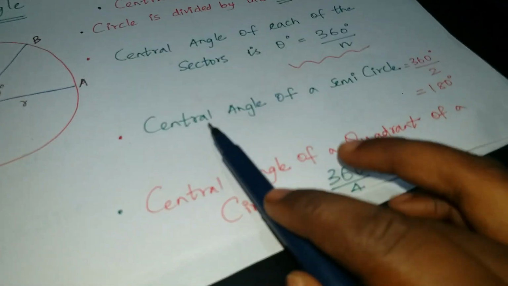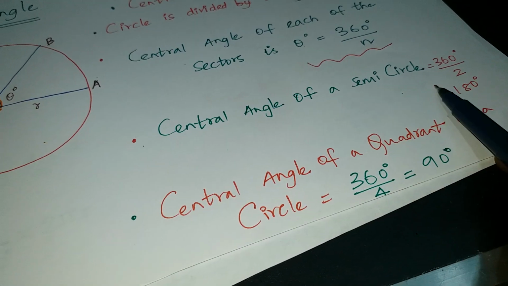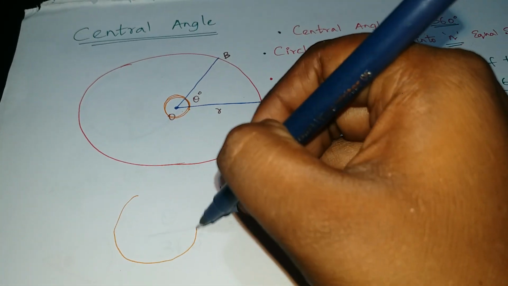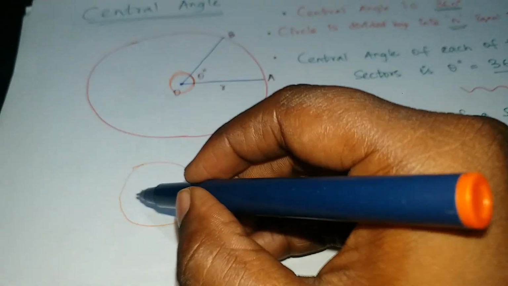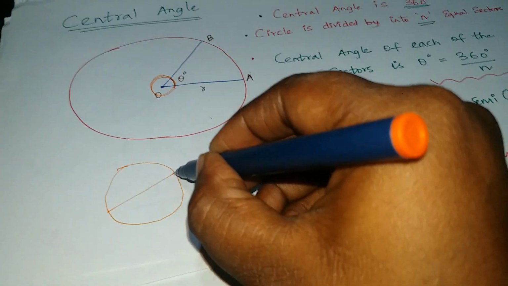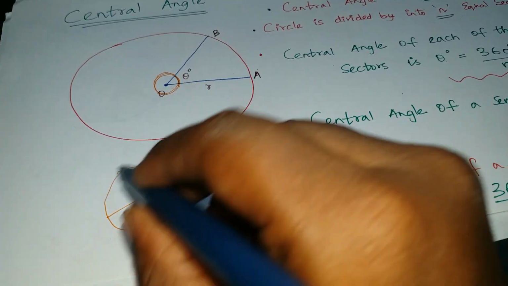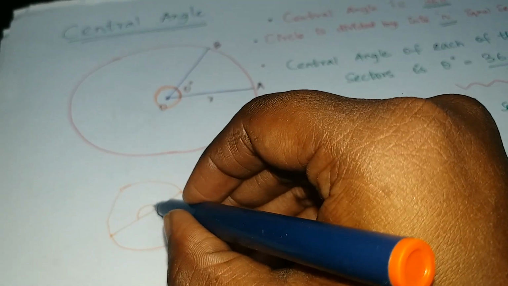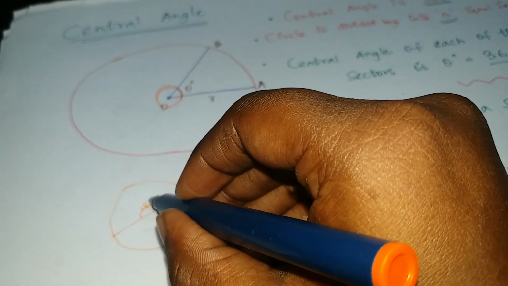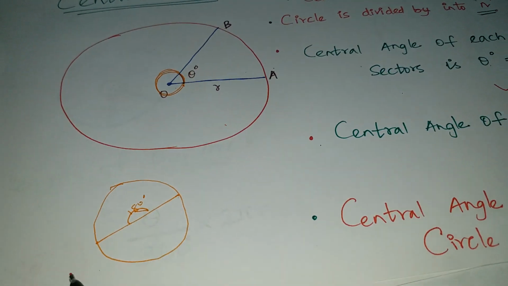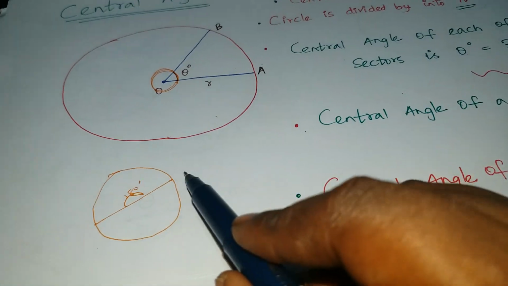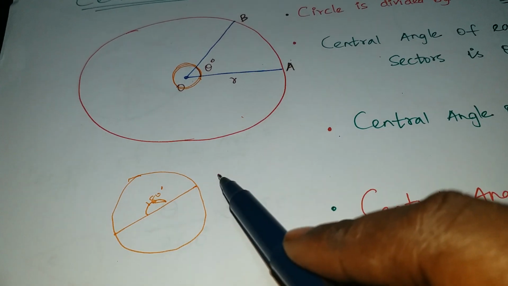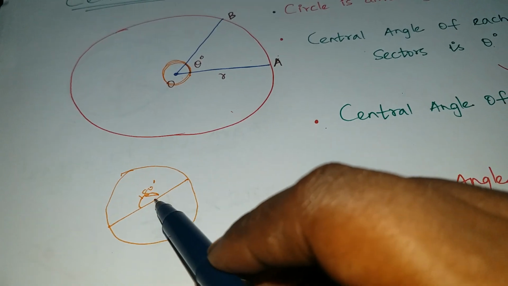Next, central angle of a semicircle. What is a semicircle? See, this is actually one circle. If I divide this circle, I will be getting one semicircle. So the central angle of this semicircle is 180 degree, as you have already learnt in lower classes: a straight line is always 180 degree.